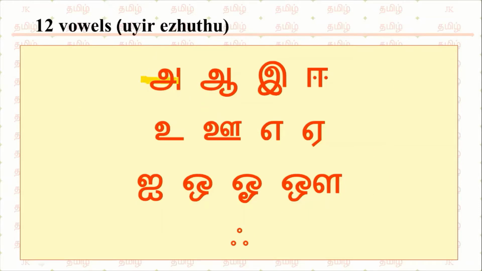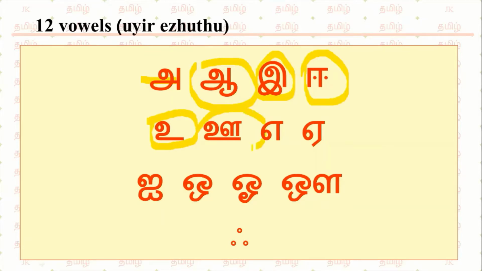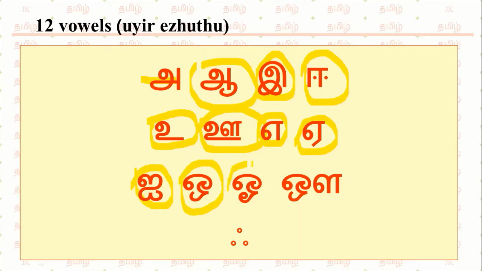A, A, I, E, U, U, Ye, Ye, I, O, O, Au, Ag. This is the way they should be pronounced.